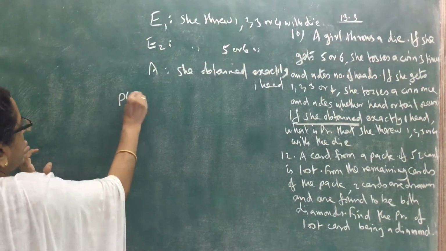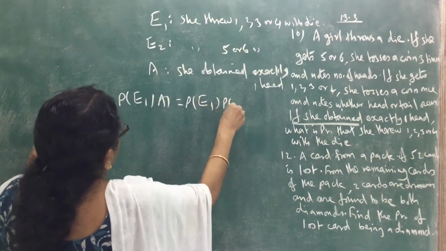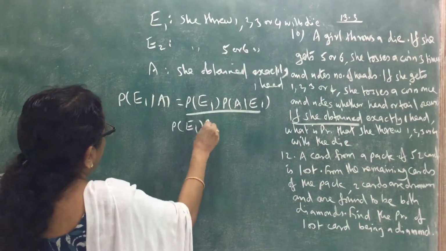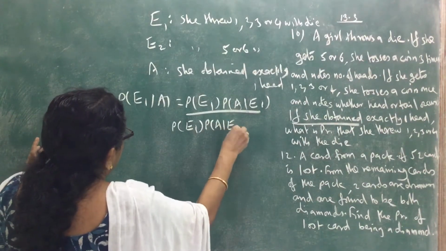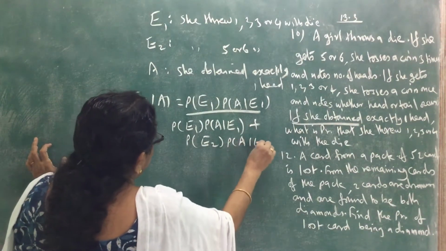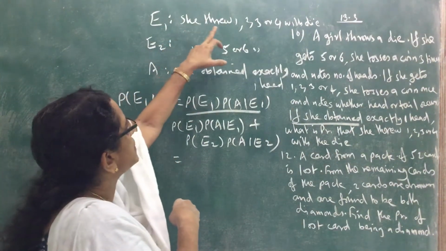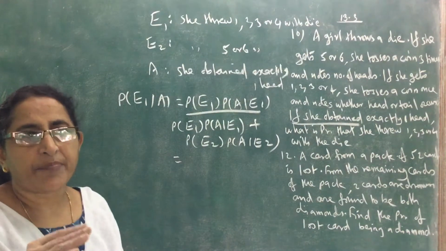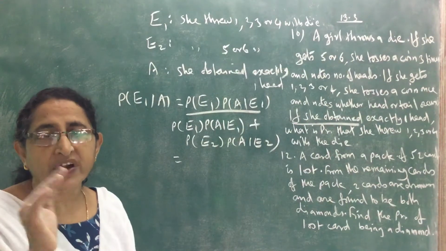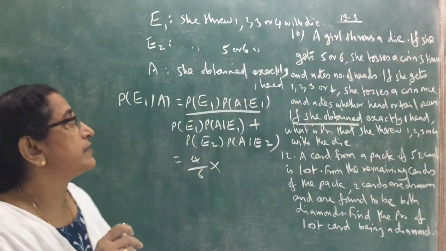So probability of E1 given A equals, write the formula: probability of E1 into probability of A given E1, divided by probability of E1 into probability of A given E1 plus probability of E2 into probability of A given E2. What is the probability of E1? When she throws a die, the probability of getting 1, 2, 3 or 4 is 4 divided by 6, into probability of A given E1.